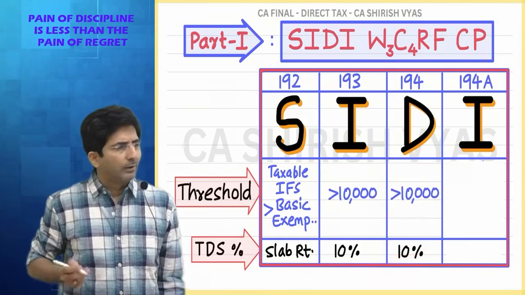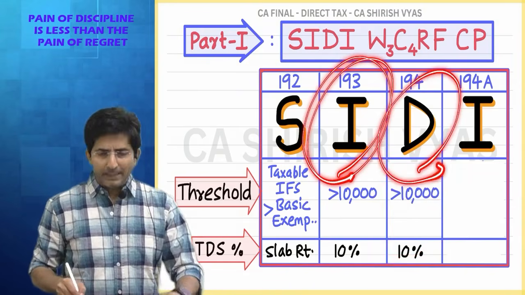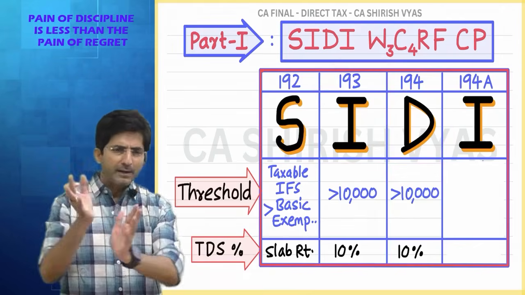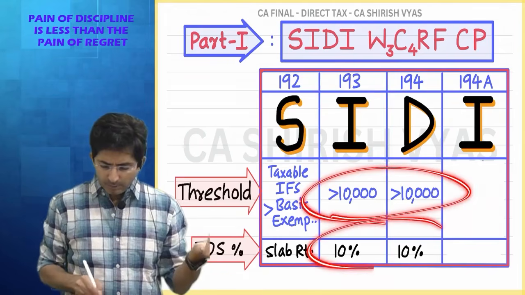10,000, 10%. The only thing is, you get interest from debentures and bonds, and dividend from shares. Because shares are a different item, they will fetch you a different kind of income. That's why the section is different. Otherwise, the provisions are ditto the same.